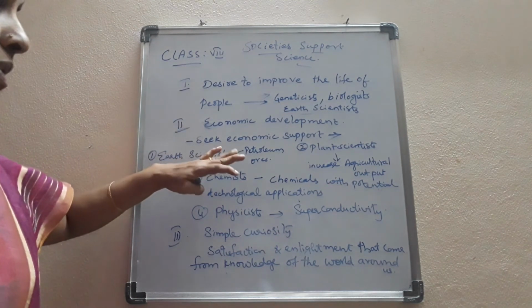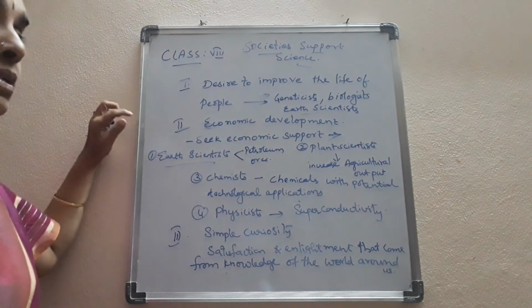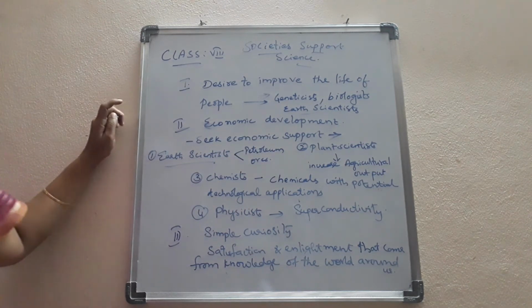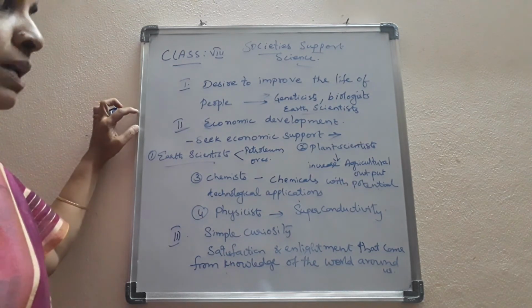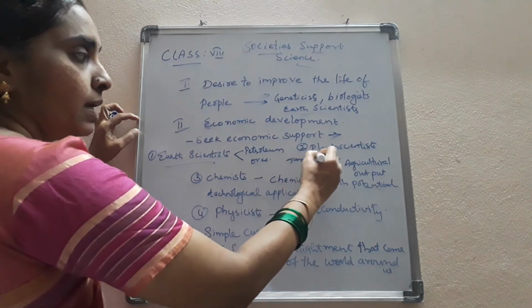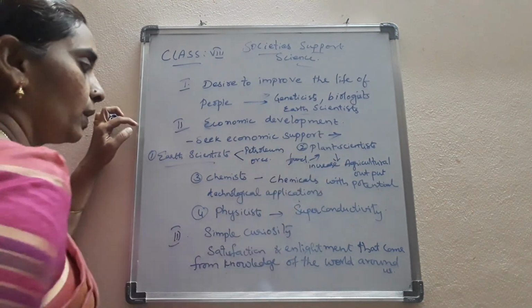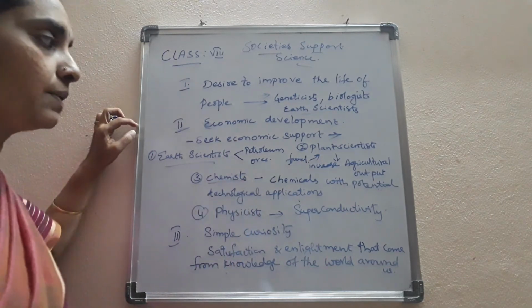Next, the plant scientists work for the increase in agricultural output by better yield of fruits and flowering plants, and also the different food items that we get through the plants, and improve food production.